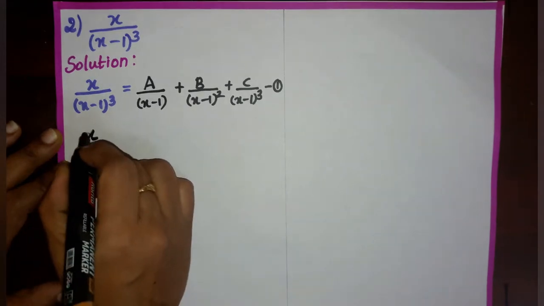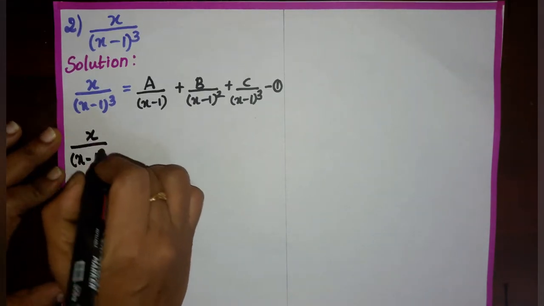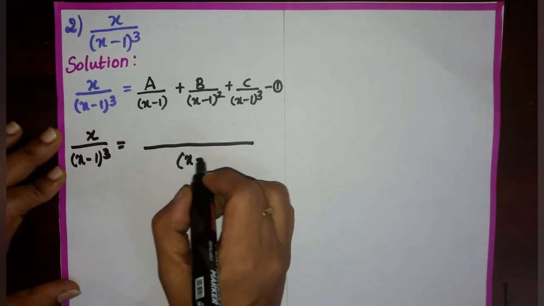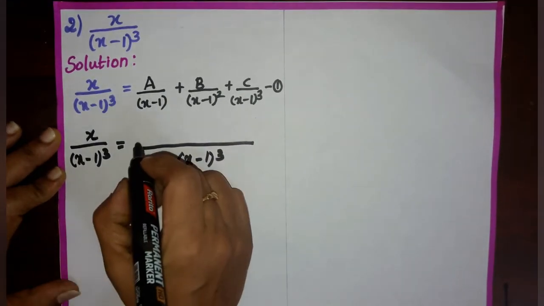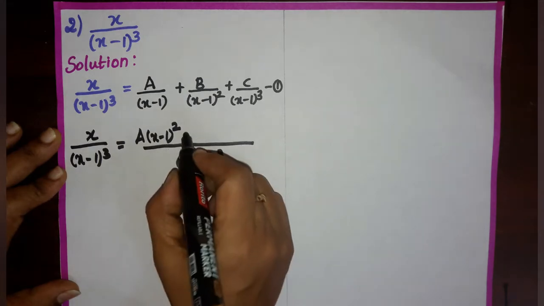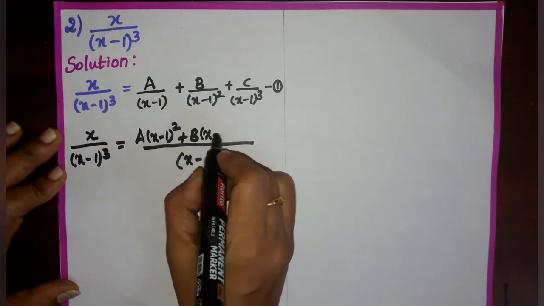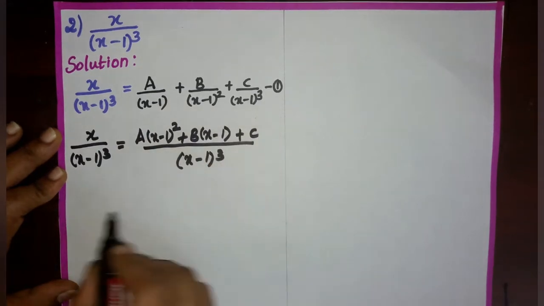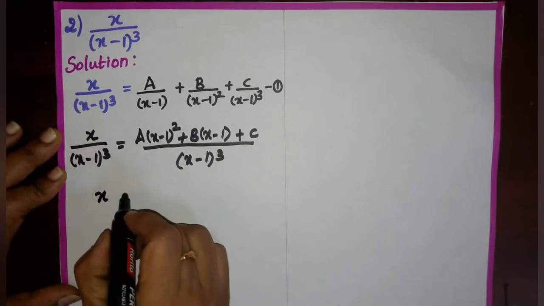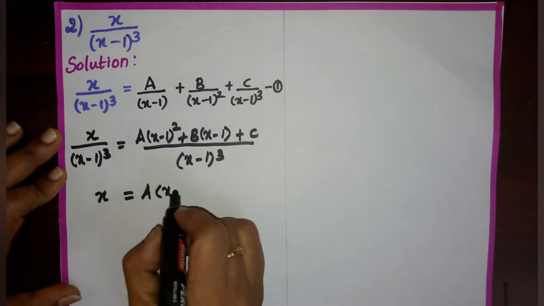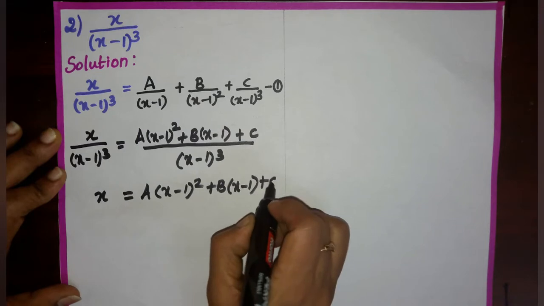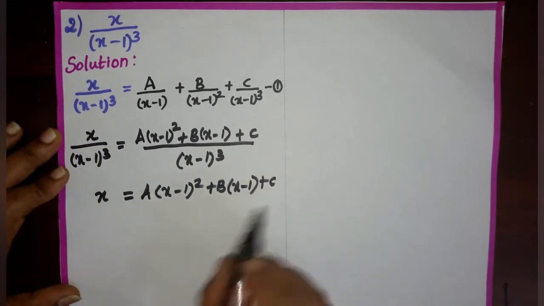So x by x minus 1 the whole cube equal to, now on the right hand side we need to take LCM. So we get the denominator as x minus 1 the whole cube. Then the numerator is A of x minus 1 the whole square plus B of x minus 1 plus C. Since we have the same denominator, we need to equate the numerators. Then we get x equal to A of x minus 1 the whole square plus B of x minus 1 plus C. Here first I am going to find the value of C.